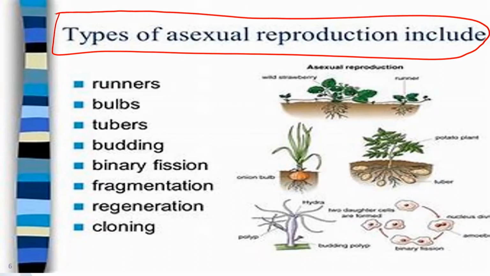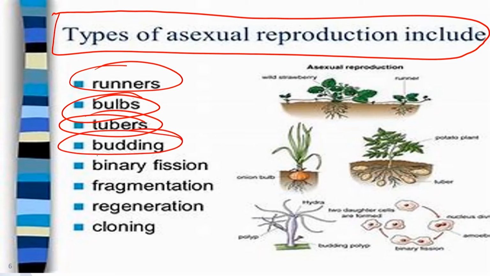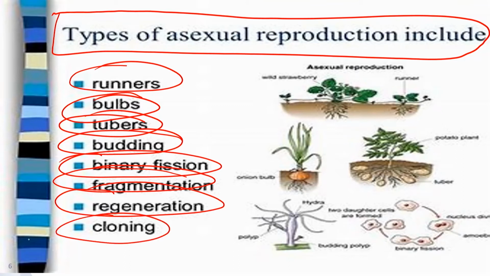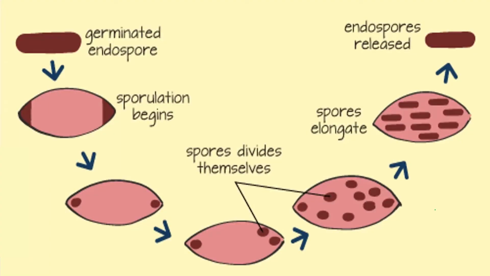Some of the types of asexual reproduction are stated here. We have the runners, the bulbs, tubers, budding, binary fission, fragmentation, regeneration, cloning, and these are some of the types of asexual reproduction that take place in plants as well as vertebrates. Now, one of them is spore formation, which was not mentioned. Spore formation.